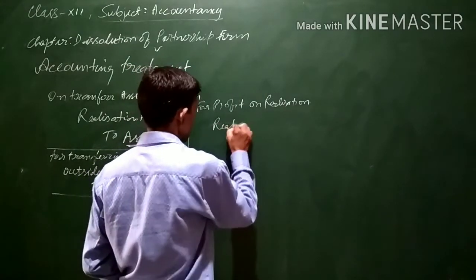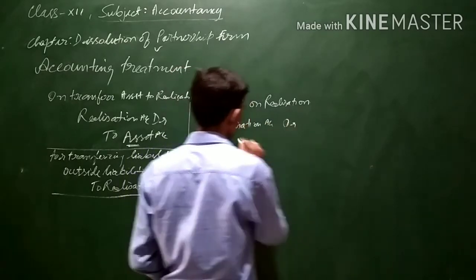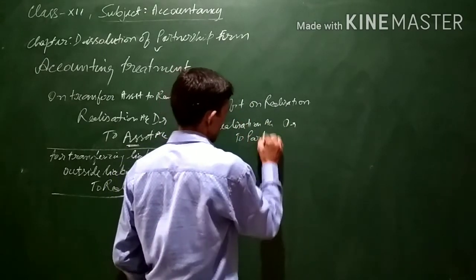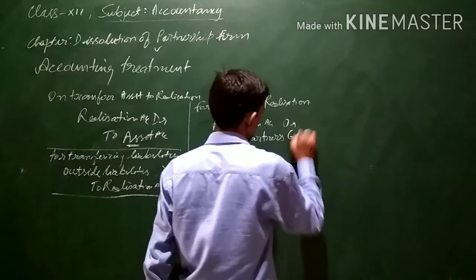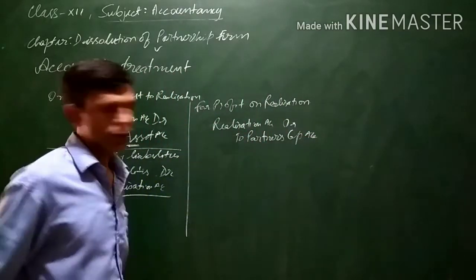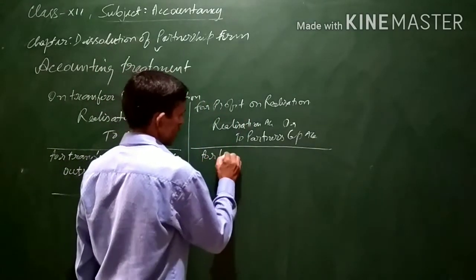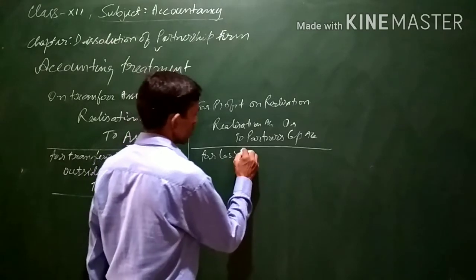Realization account will be debited. Realization account debit to partner's capital account. Partner's capital account will be credited in their profit sharing ratio. For loss on realization, the opposite, reverse entry will be there.